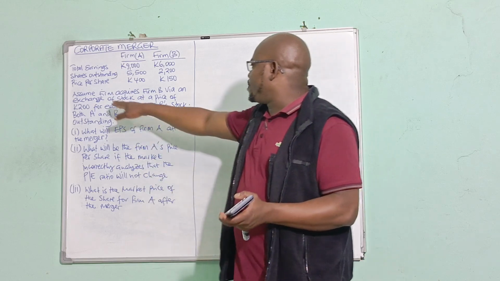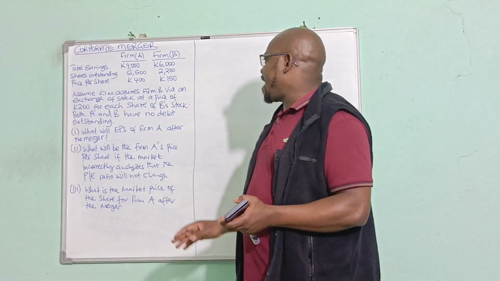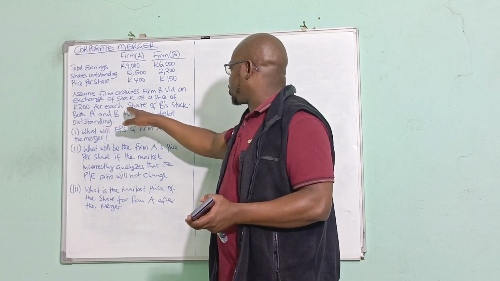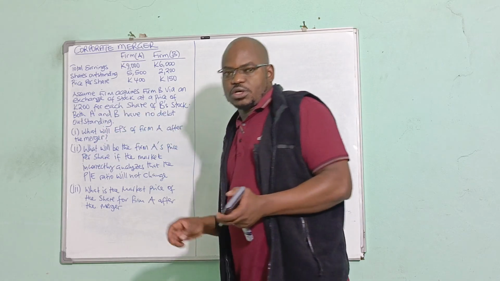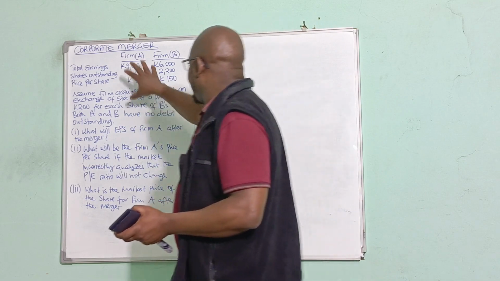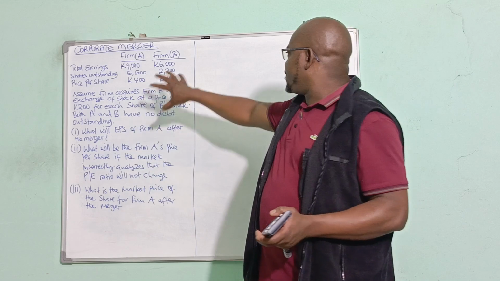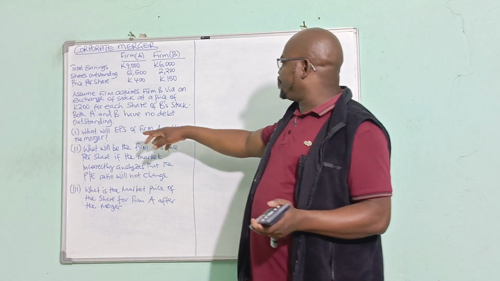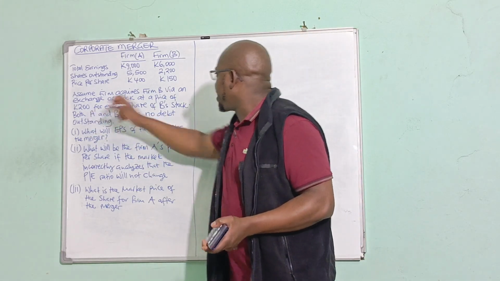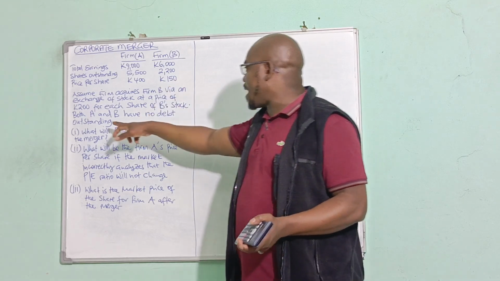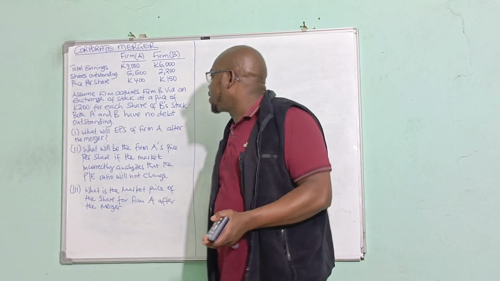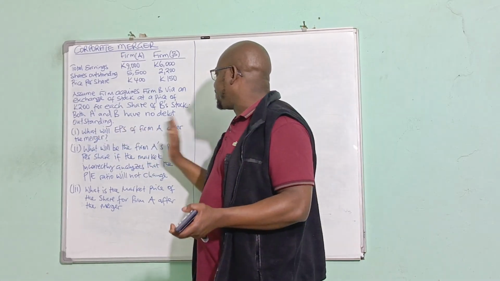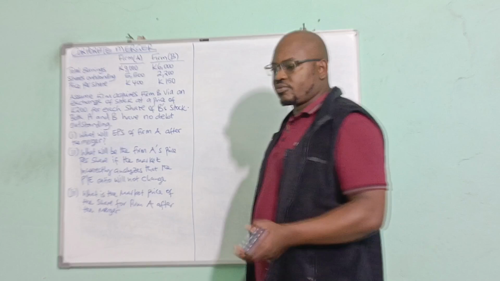Assume firm A acquires firm B via an exchange of stock at a price of 200 for each share of B's stock. Now this is firm A acquiring firm B using a share exchange, valuing the shares of stock B not at the current price of 150 but at 200, and we are assuming that both A and B have no debt outstanding.